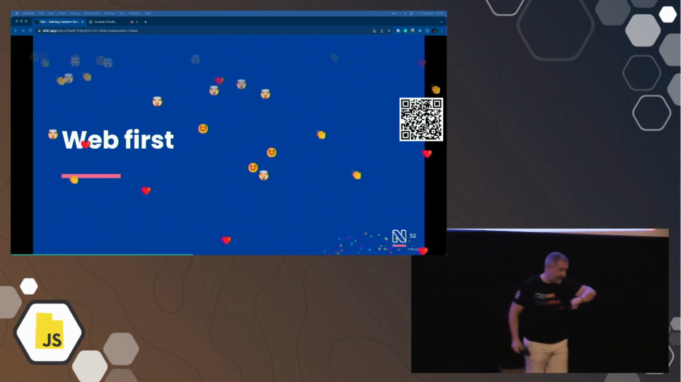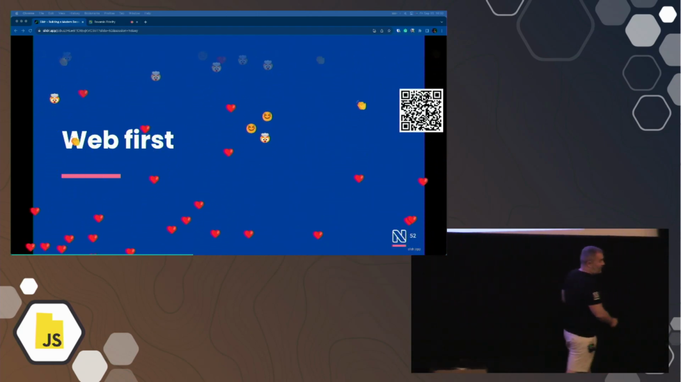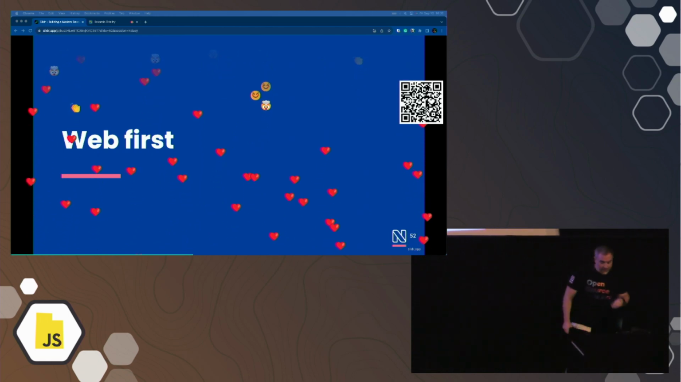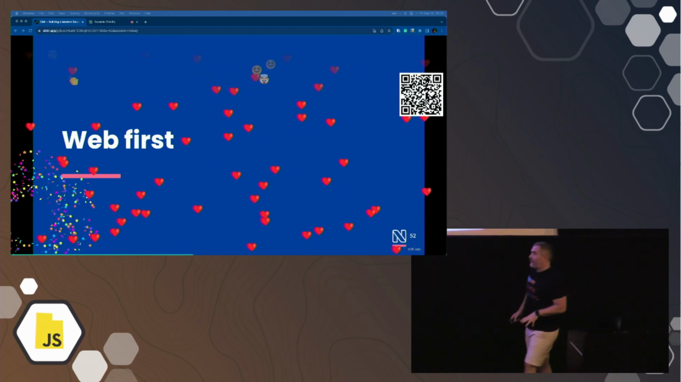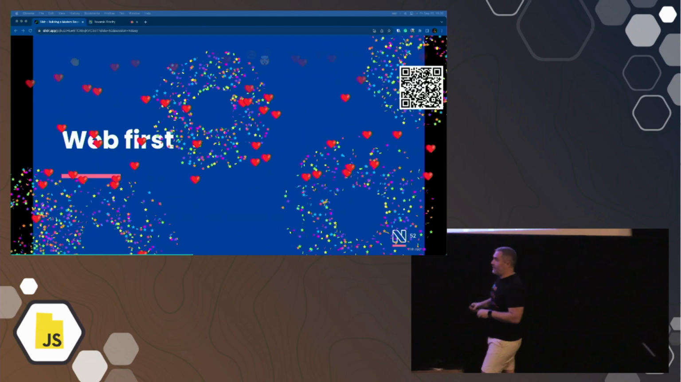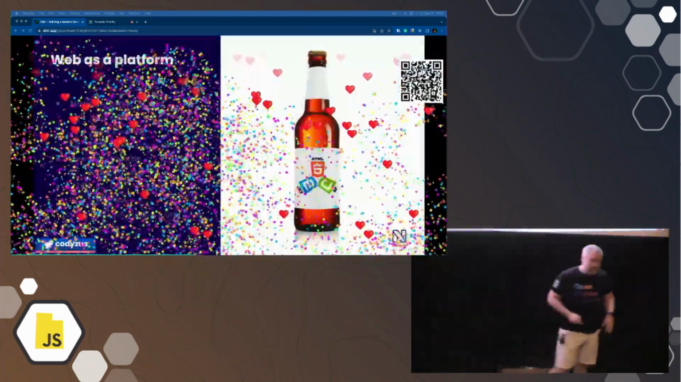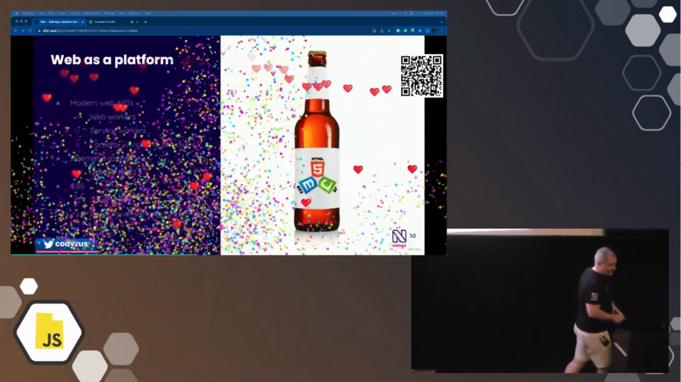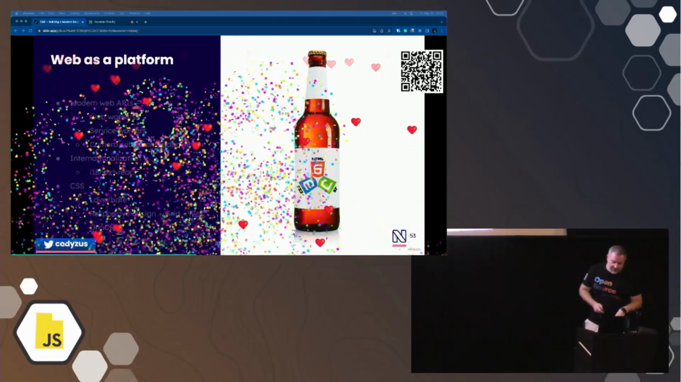I'm going to try to speed up a little bit. I think I got a late start. I won't keep you here too late, but I'm going to keep going. Web first. Web is a platform. This is something I love, because I shouldn't get ahead of myself. I'll go step by step. I'll go through these a little bit fast.